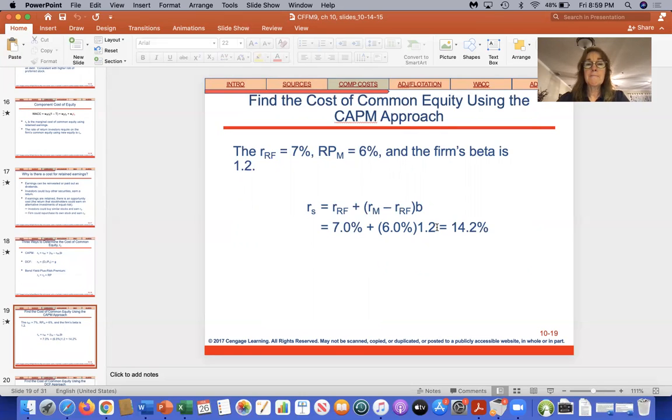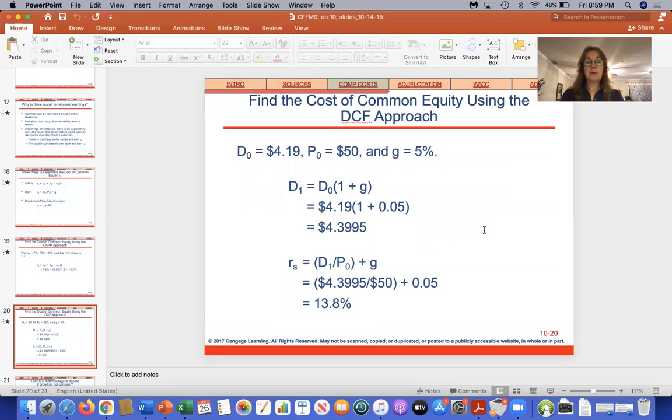All right, so the first thing, this is the capital asset pricing model. Here's beta, the risk premium, which is that they gave us, which is the difference between these two. Remember, the risk premium is 6% and the risk-free rate is 7%. So we end up with a required return of 14.2%. That's the first formula.